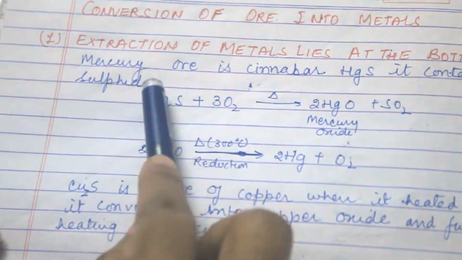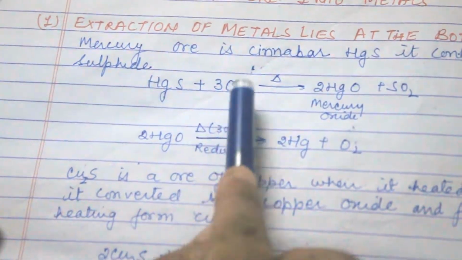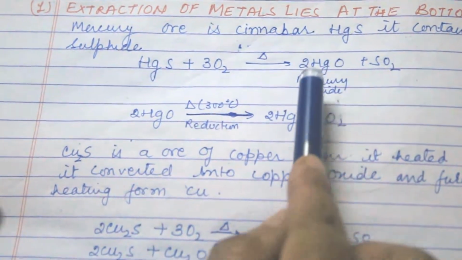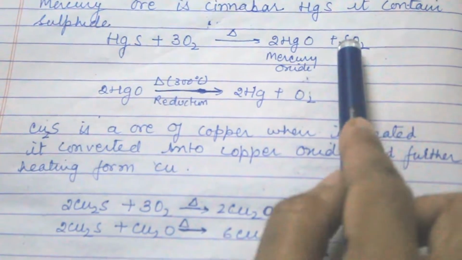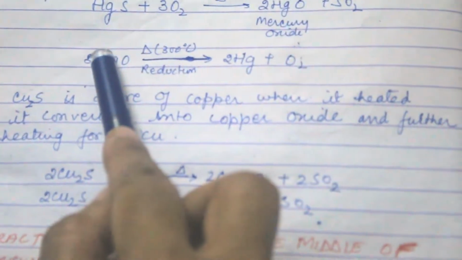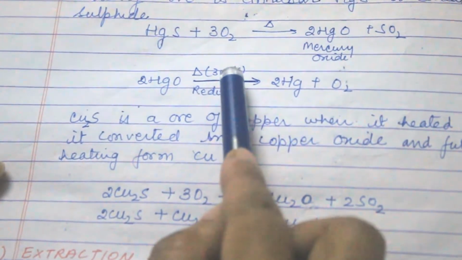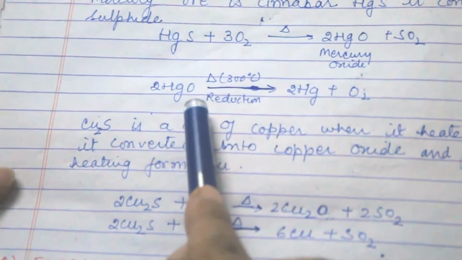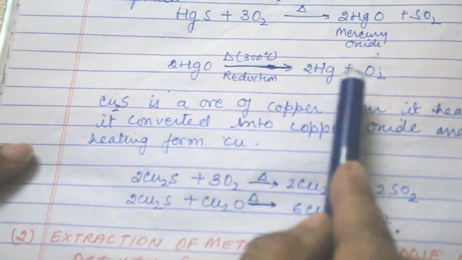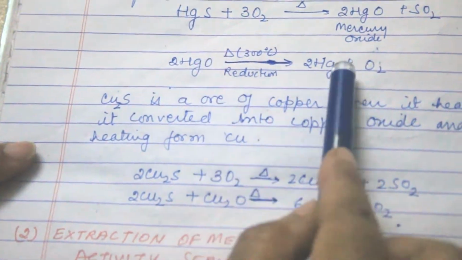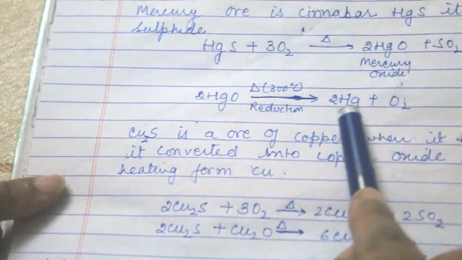So when mercury ore reacts with 3 molecules of oxygen in the presence of heat, it first forms mercury oxide and SO2. When this mercury oxide is further heated at 300 degrees centigrade, reduction takes place. The reduction is what? Removal of oxygen. So when oxygen is removed from it, then mercury metal is obtained.